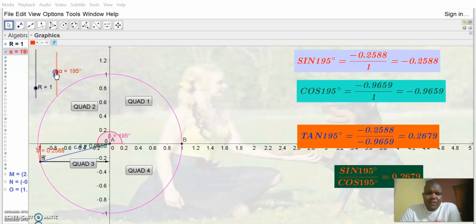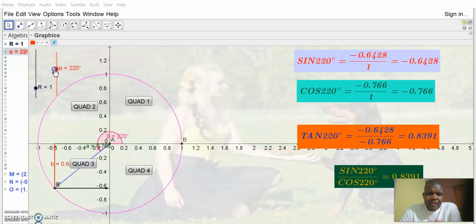Now, if we move to the third quadrant here, we can see that from the angle theta, opposite there is negative because we are moving downwards. And the adjacent side there is also negative, which gives you around 0.766. So sine becomes negative because the opposite side is negative.